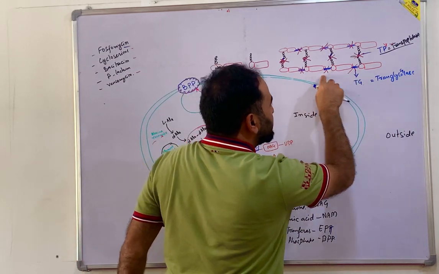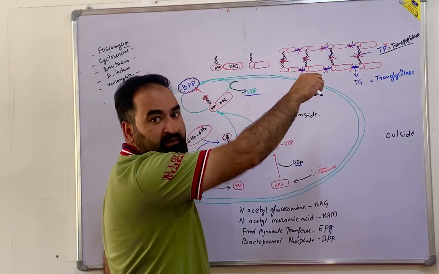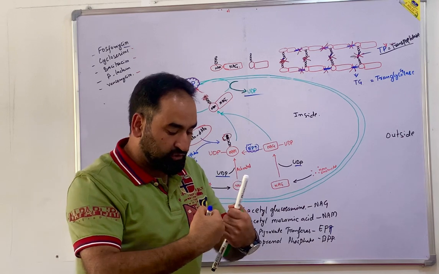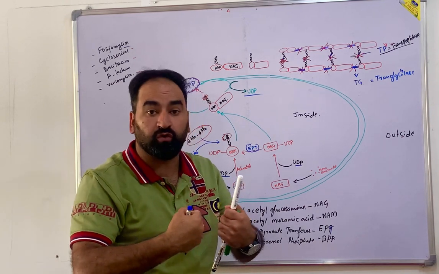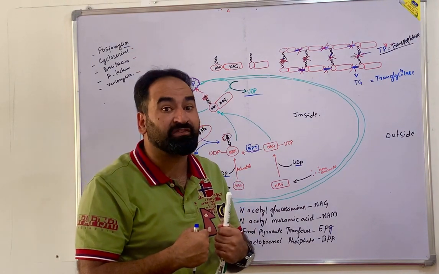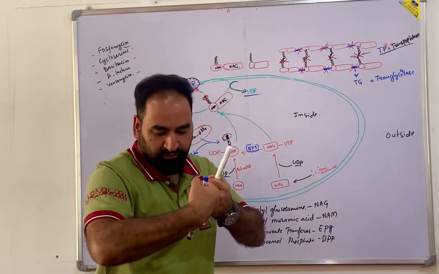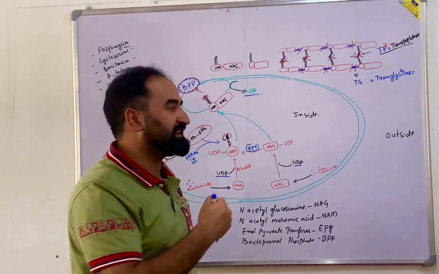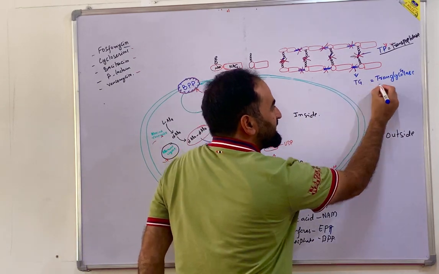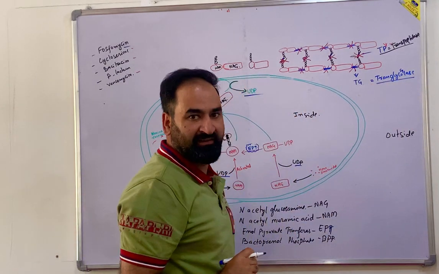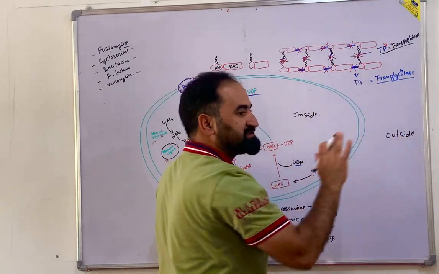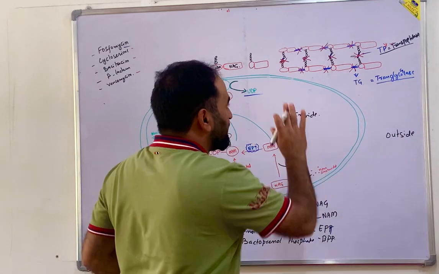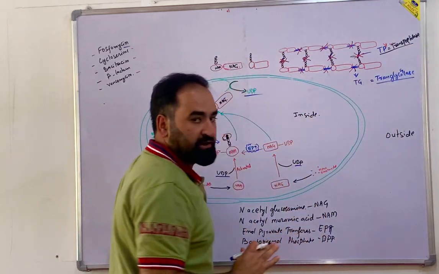And this is actually uniting two glucose units, that is known as glycosylation. Because two NAM-NAG units are going together. This glycosylation is carried out by the enzyme transglycosylase. So transglycosylase is responsible for the elongation of the glycan units. Okay, number one. So this is now the elongated unit.